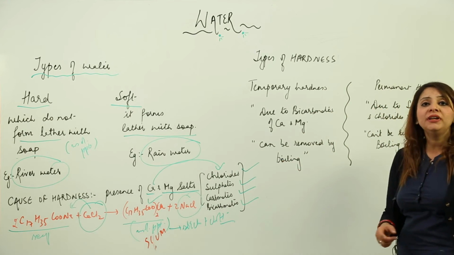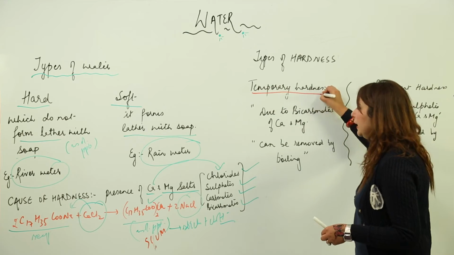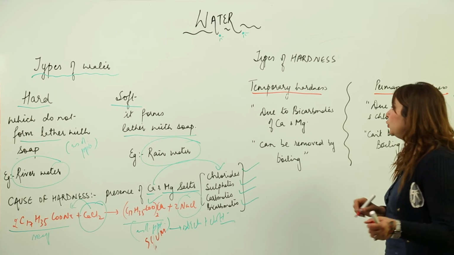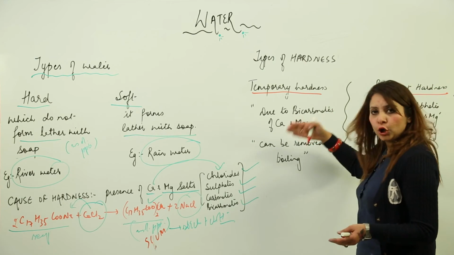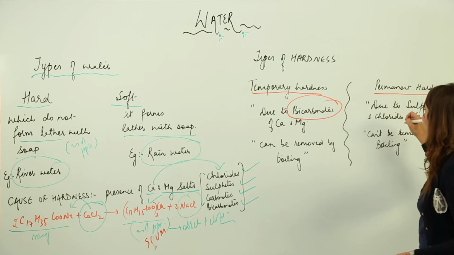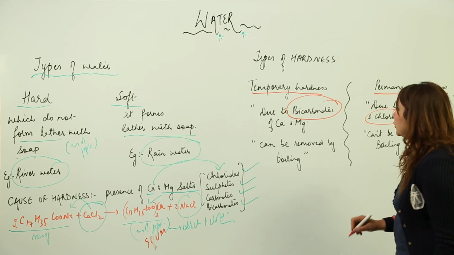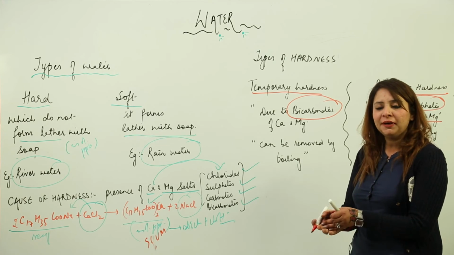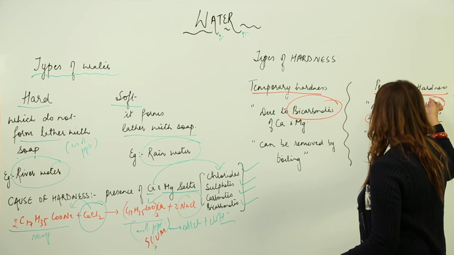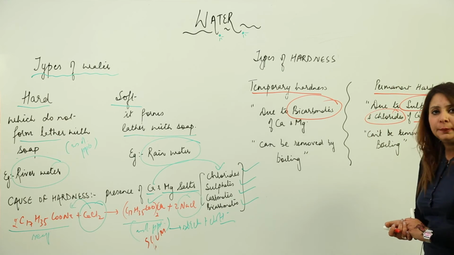Now if we talk about the hardness of hard water, hardness is of two types. One is temporary hardness, the other is permanent hardness. Temporary hardness is due to what kind of salts of calcium and magnesium? Bicarbonates of calcium and magnesium. And permanent hardness is due to sulfates and chlorides of calcium and magnesium. So that means carbonates and bicarbonates of calcium and magnesium are a cause of temporary hardness, and calcium sulfate, magnesium sulfate, calcium chloride or magnesium chloride are particularly the cause of permanent hardness.